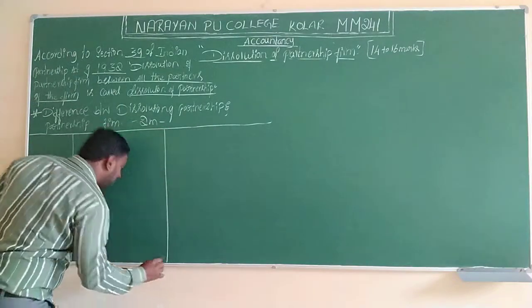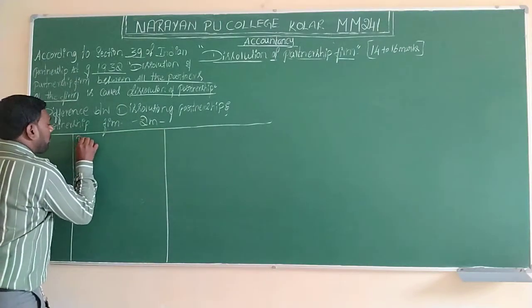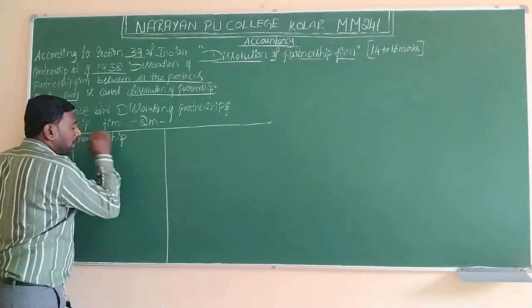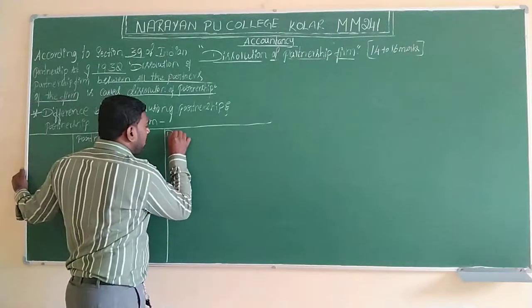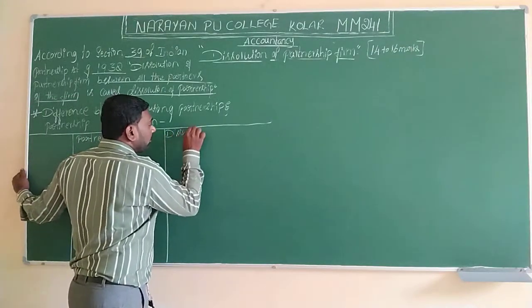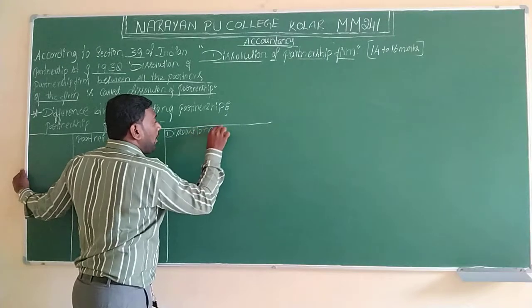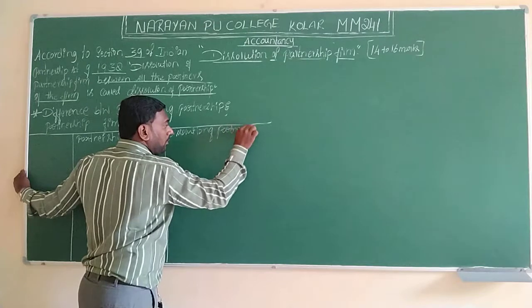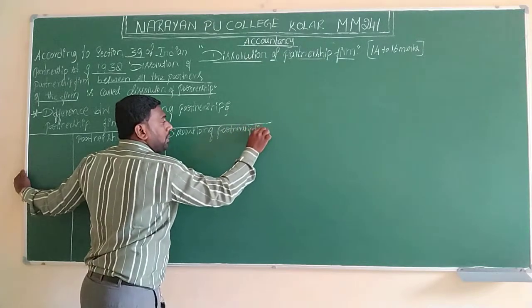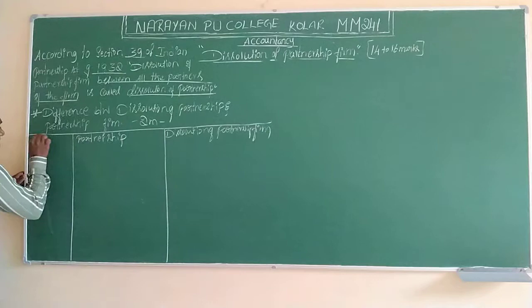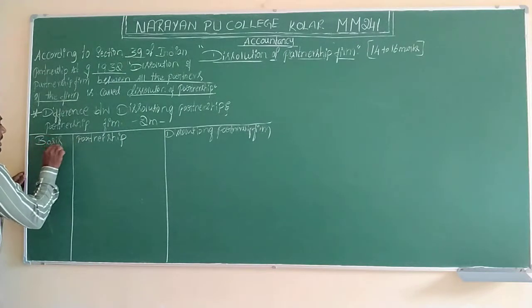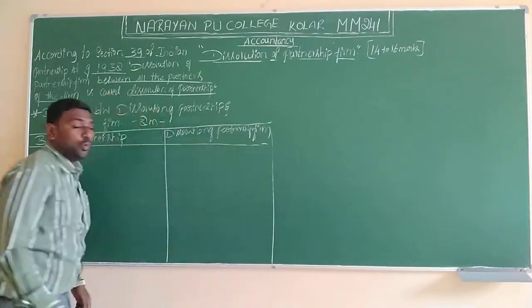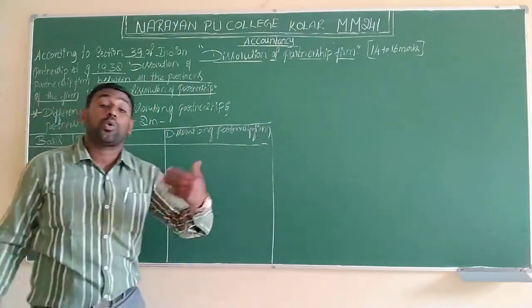The second part will be dissolution of partnership, and the third dissolution of partnership firm. So in the first column we have to consider the basis, on which basis the accounts will be dissolved.